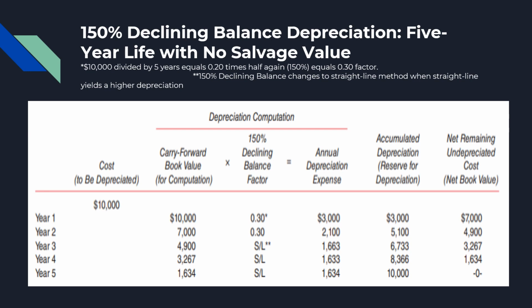The factor applied is 0.30 per year, and the 150% declining balance switches to straight line in year 3 instead of year 4.